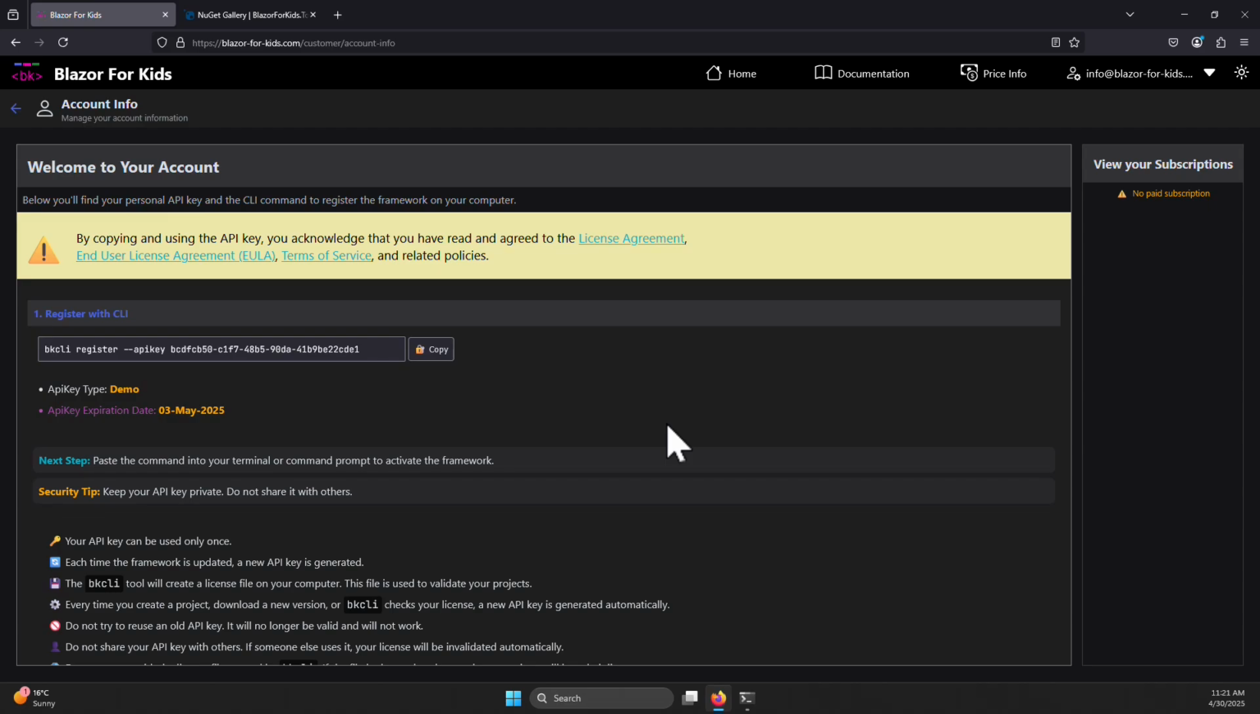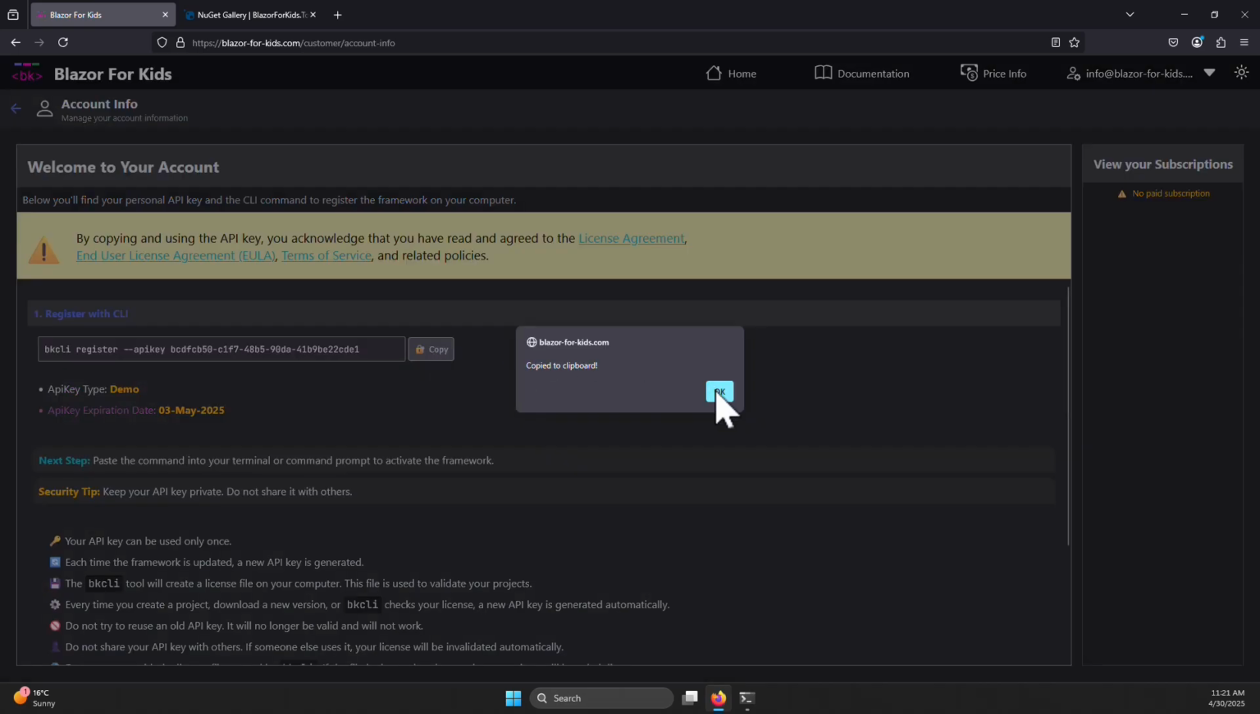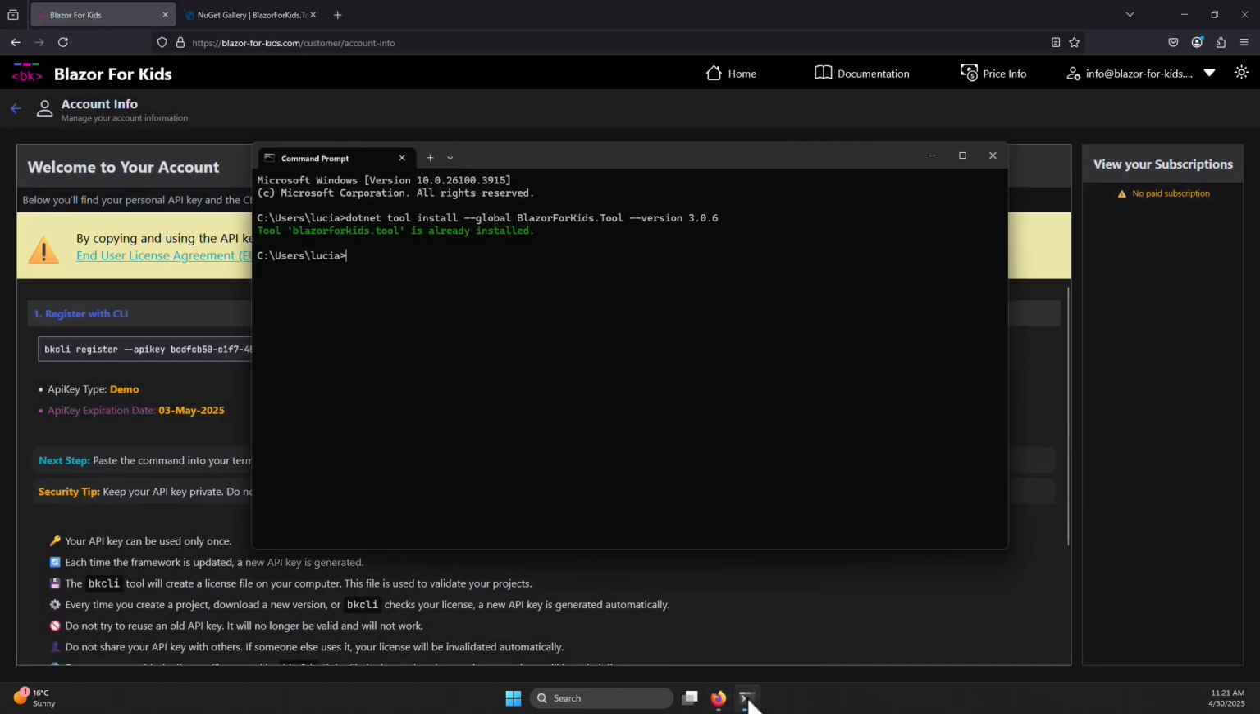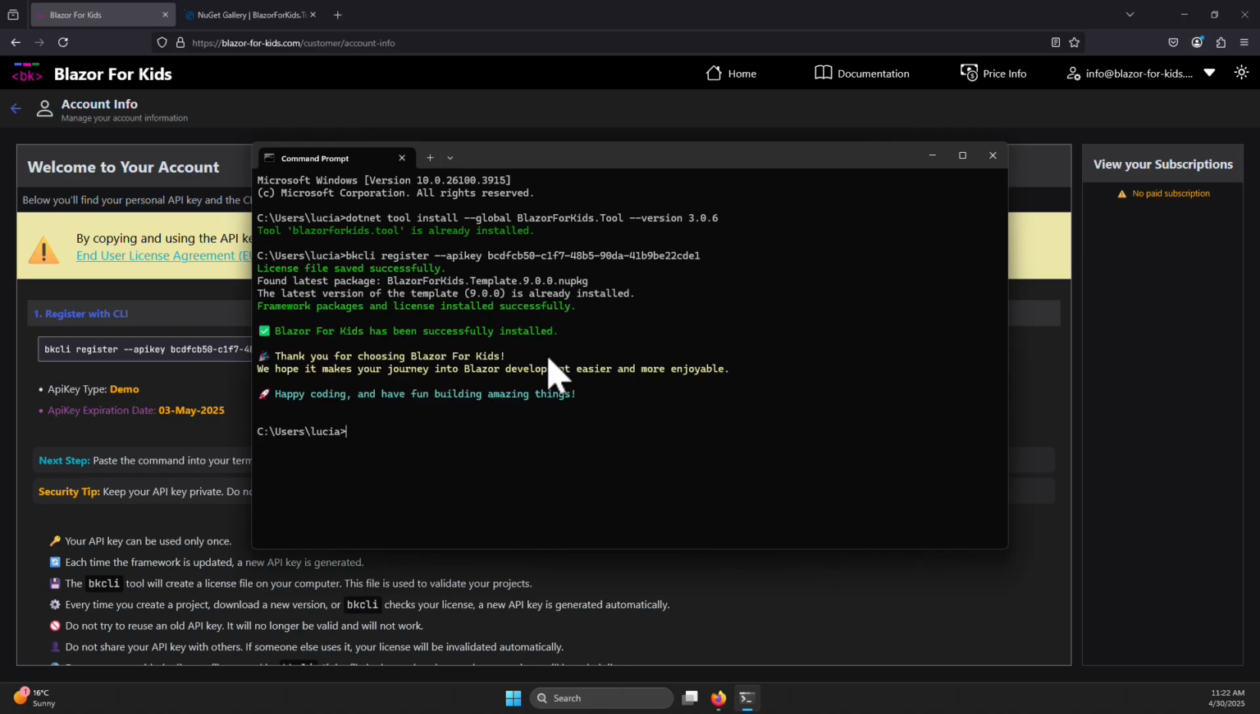And once you are on the account info page, you can copy the command to register Blazor for Kids and just go back to your command prompt, paste the command and hit enter. Now the tool will check your API key and will download the latest version of the framework. And once it finishes, you already have the latest version and the Blazor for Kids template installed.